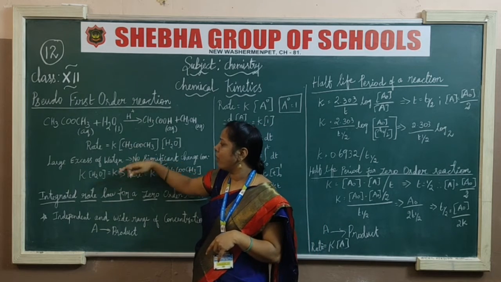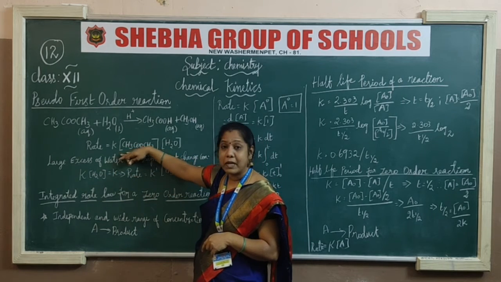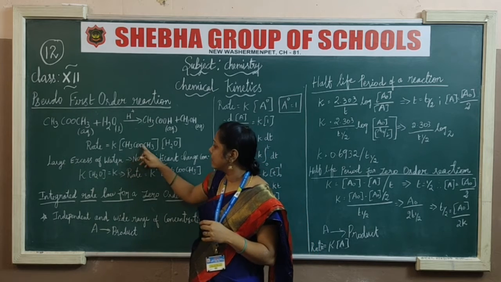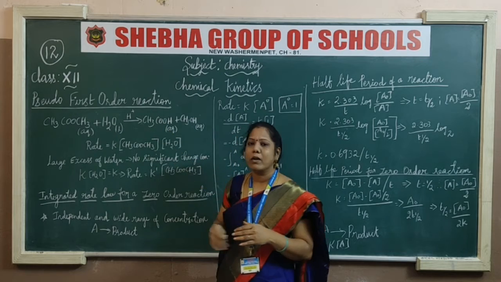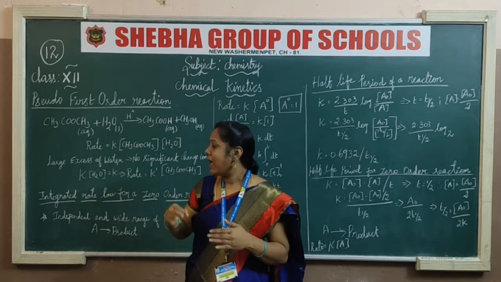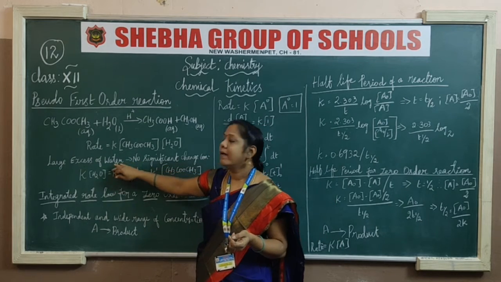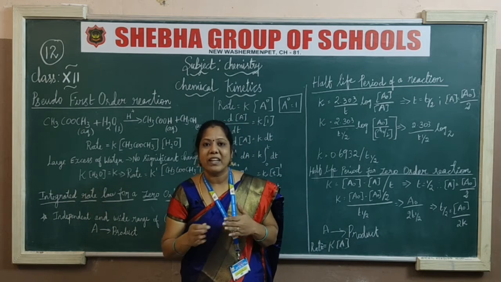Okay, now go for the large excess of water. In the second order reaction, there will be an excess of water. Why? Because the water molecules are slightly removed, and for further reaction you can add an excess of water. There is no significant difference in the concentration.